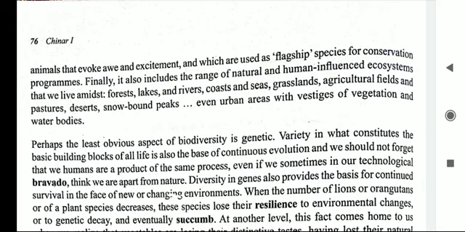So we find here, the writer says that we find biological diversity in the existing colors of Holi and Indian colors. Biological diversity means attractive animals like the tiger, the rhino and the elephant that arouse wonder and even excitement. Here the writer also says it includes the ecosystem, both natural and human influenced: forests, lakes and rivers, coasts and seas, grasslands, agriculture fields and pastures, deserts, snow-bound peaks, etc.